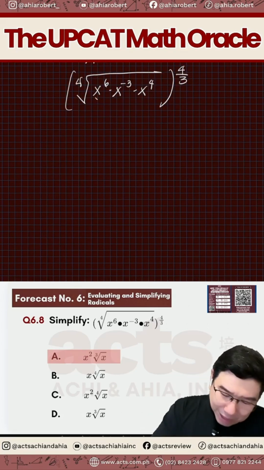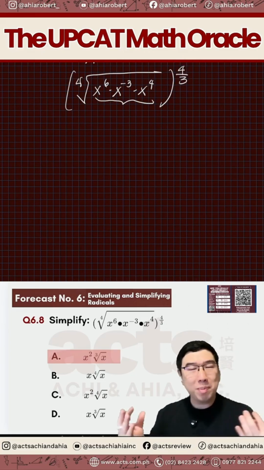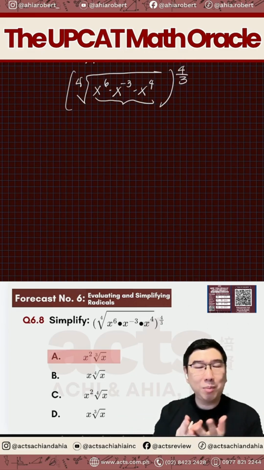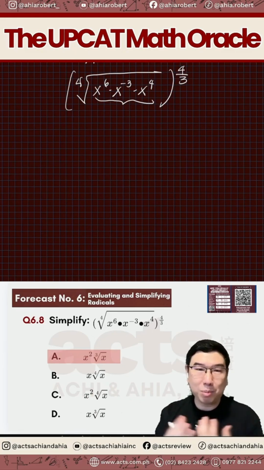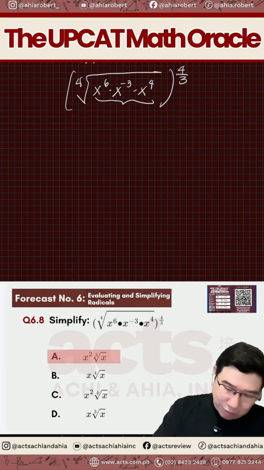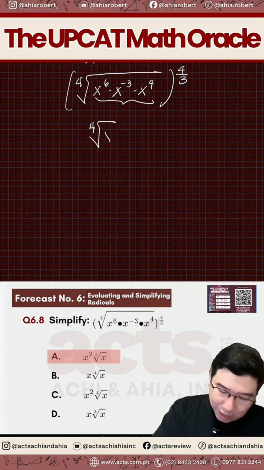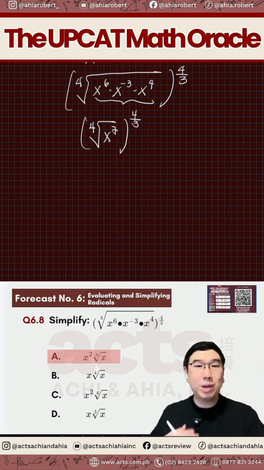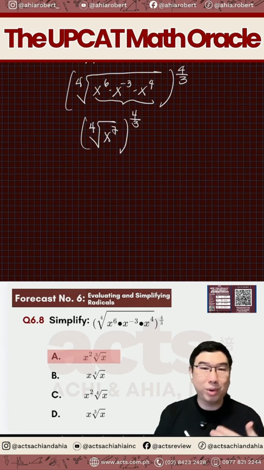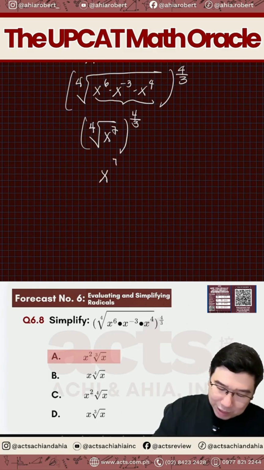So first, i-simplify natin muna yung sa loob para mas madali. So ano bang gagawin natin dapat sa kanila? Since they're all being multiplied, so we simply add the exponents. That's gonna be x to the 7. So if I'm gonna rewrite this, it's like 4th root of x to the 7 and then raised to the 4/3. 4th root of x to the 7, we can express that in rational exponent form. And that will become what? X to the 7 over 4.